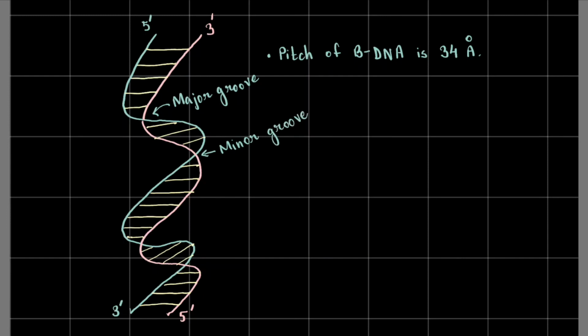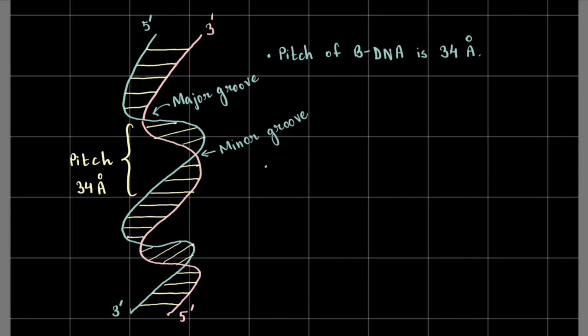Once I tell you the names against the flow of how I was meaning to tell you about it, it is sort of lackluster, but that's all right. You win some, you lose some, right? So this is the major groove and this is the minor groove. As you can see from the indentations, it's pretty evident why we call it the major groove and the minor groove, right? And this distance is known as pitch, which is 34 angstrom, right? 34 angstrom.